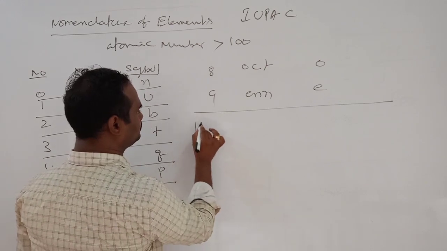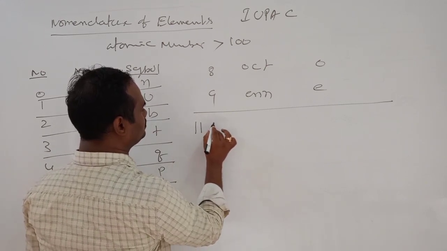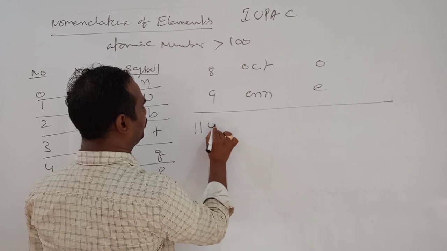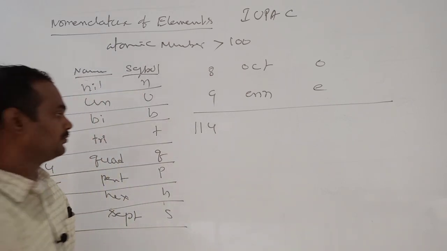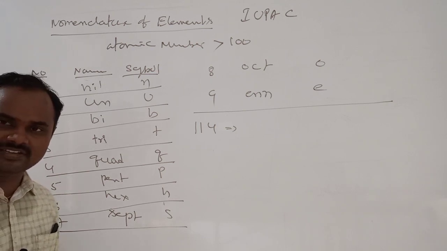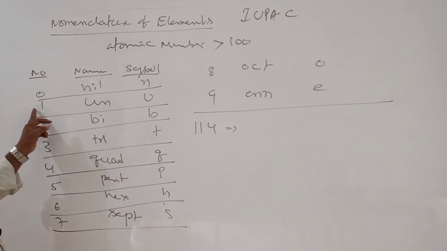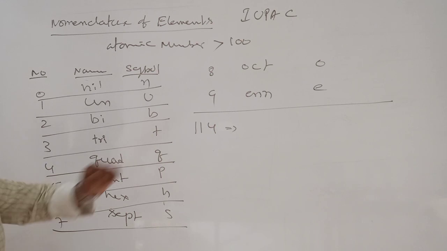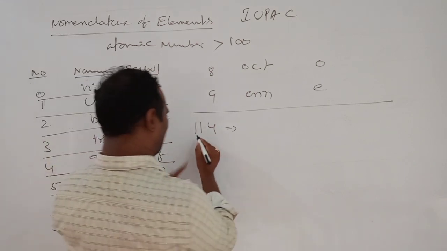Suppose the atomic number is 114. How to write the name, you see, sir. 1 means what we write?